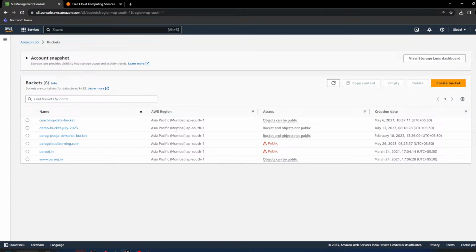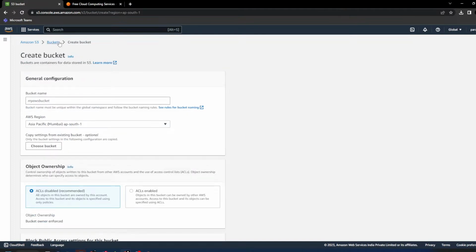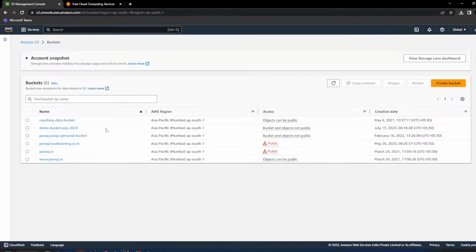Why? Because right now I'm in India. If I'm creating a bucket in Virginia, let's say, then transferring the data from India to the Virginia data center will take more time compared to uploading or downloading the data from the Mumbai data center, right?